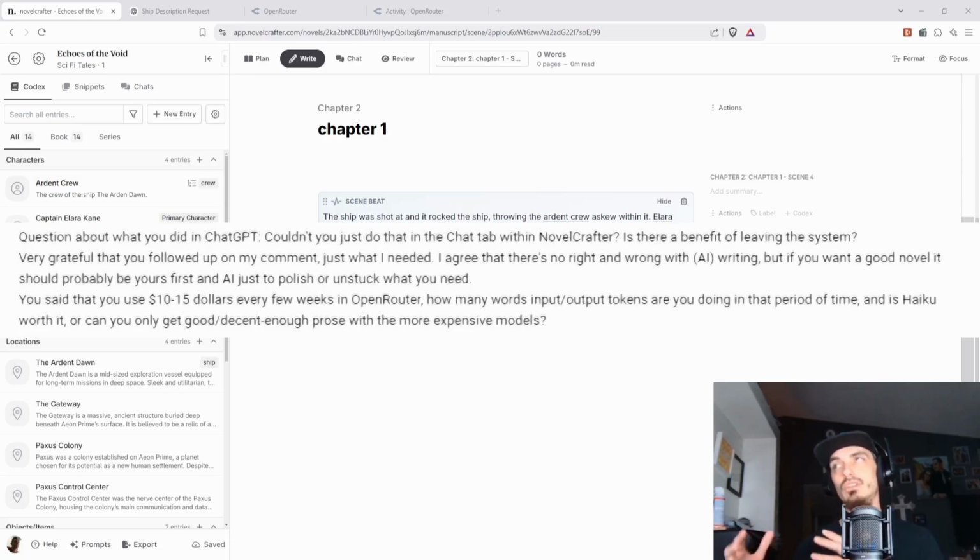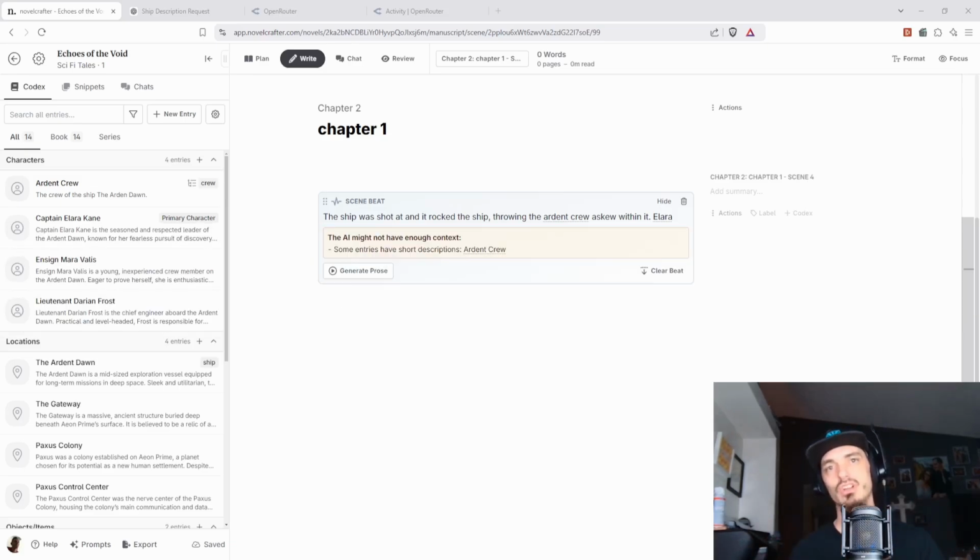And then there's another part of this later on where they ask, you said you use $10 to $15 every few weeks in OpenRouter. How many words, input and output tokens, are you doing in that period of time? And is Haiku worth it, or do you only get good or decent prose with more expensive models? So two questions there. I'm happy to go over both of them. Again, not an expert, but I want to show you at least my results. So first off, let's talk about the first thing.